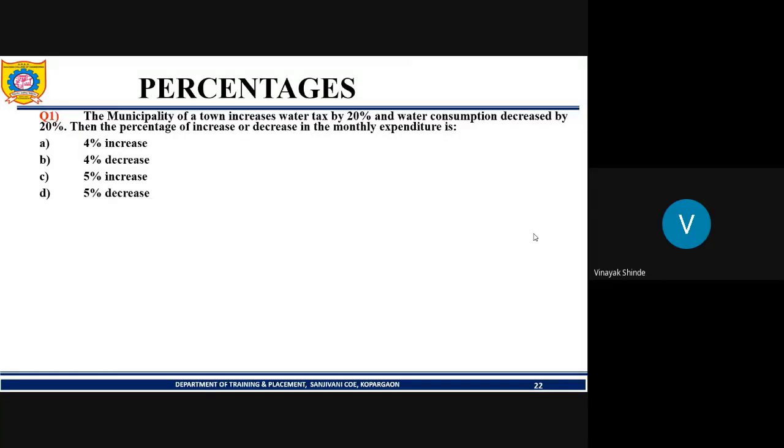Go for this question. Hurry up. Solve the question fast. We have to cover compound interest and simple interest as well. Students, solve the problems fast so that we will get more time for it.